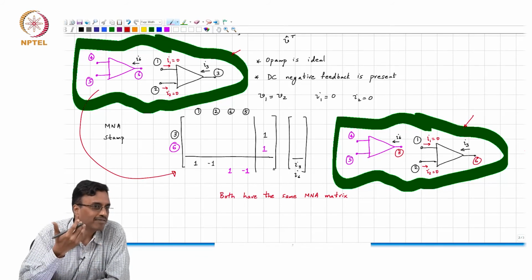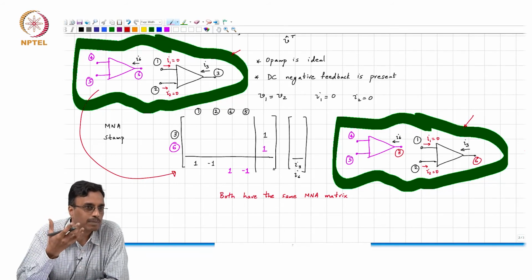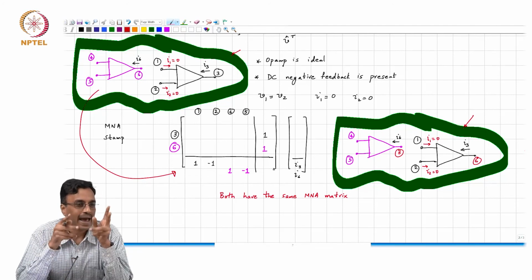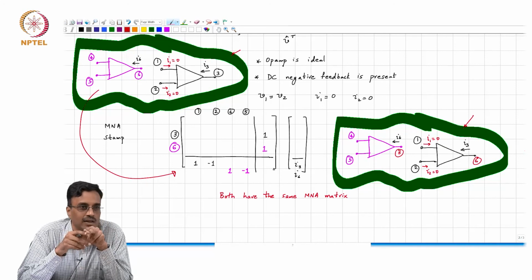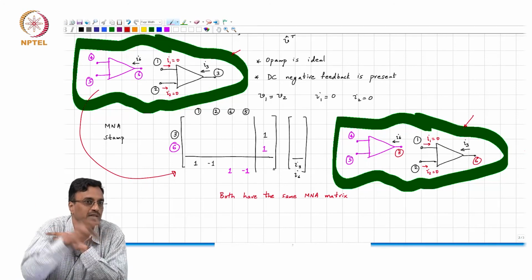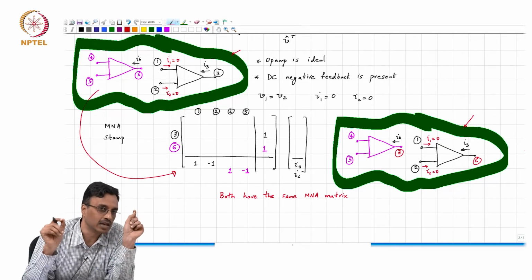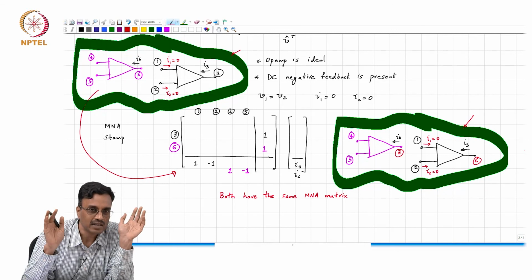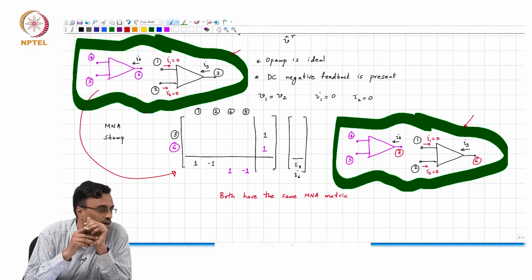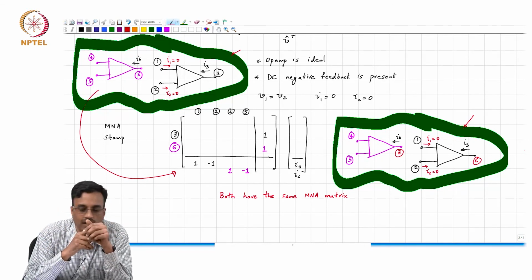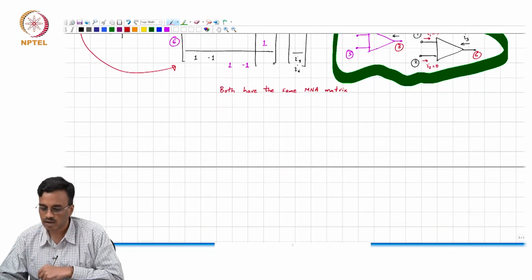If you have a network with multiple ideal op-amps, you can actually cut off their outputs and switch them any which way you want, and nothing will change. Do you understand the implication? Let me prove that to you with an example.